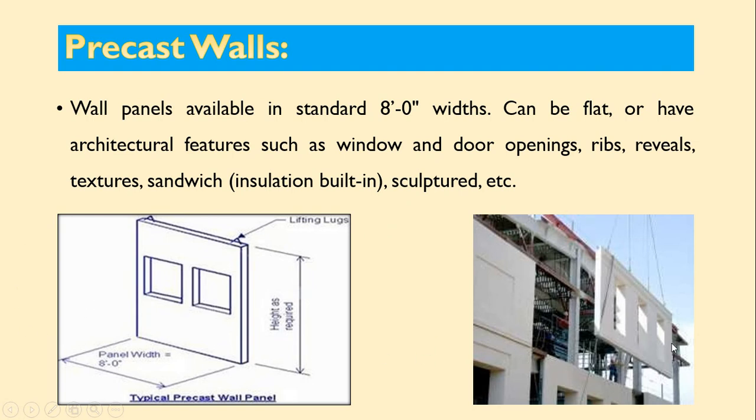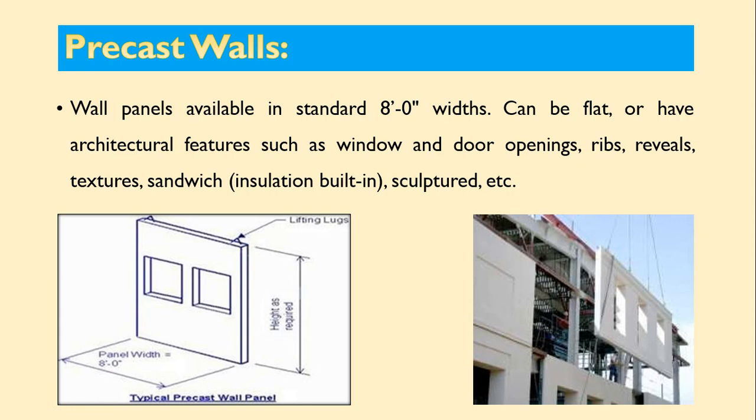Here you can see this is the precast wall. Here windows are provided, door openings are also provided. Maximum panel width is 8 feet and the height depends upon the height of the building or structure required. Here in this view, you can see lifting plugs or this type of lifting arrangement is provided in case of these precast walls also.